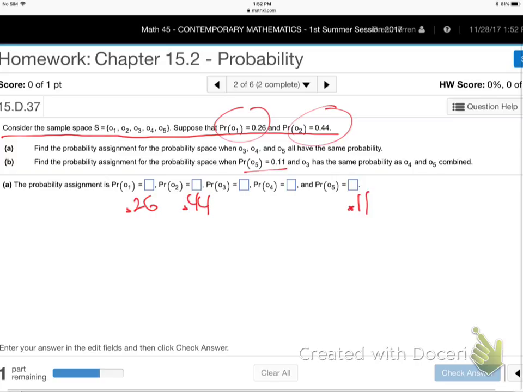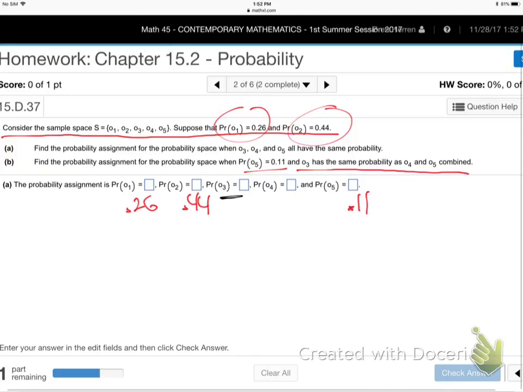And O3 is the same as O4 and O5 combined. What do I do with that? Any thoughts?